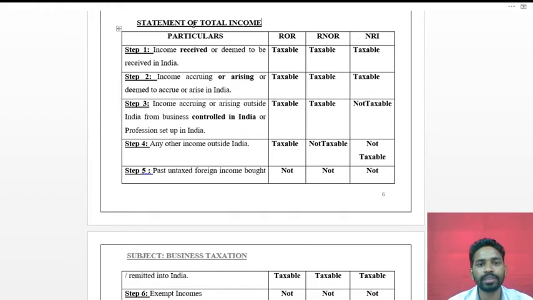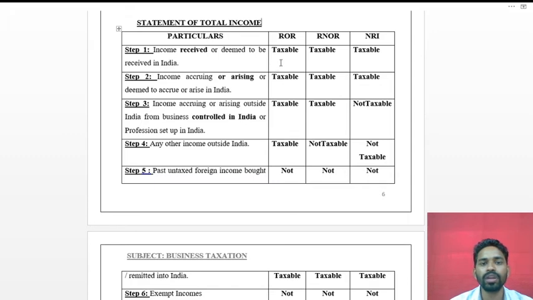Now we will see how to ascertain the total income of an individual according to the residential status. According to the residential status means what? Resident ordinary resident, or the resident but not ordinary resident, and the non-resident of India. According to this, we will ascertain the total income of an individual. So see, this is the format. Like this we have to ascertain the total income of an individual.